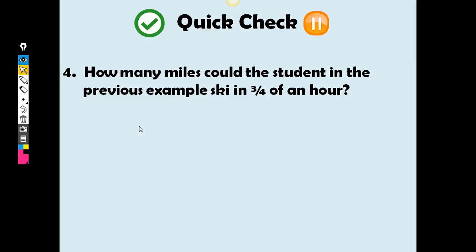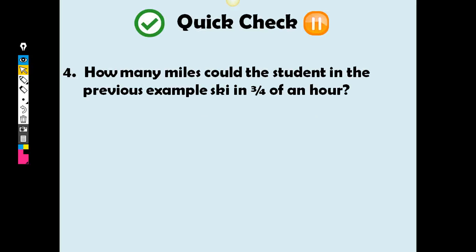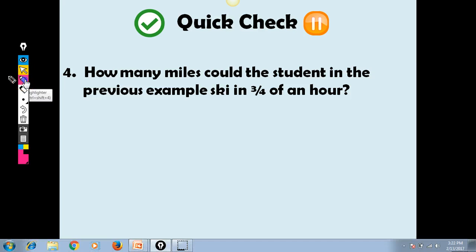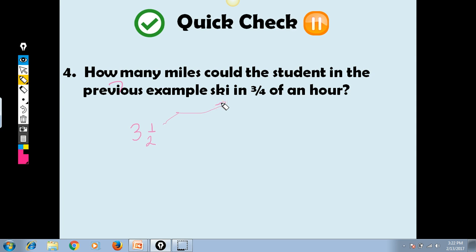Quick check: How many miles could the student in the previous example ski in 3/4 of an hour? So if we go back, 3.5 miles in 1 hour. Oops, all kinds of technical difficulties, I guess. So I have 3.5 miles in 1 hour, and they want to know how far we could go in 3/4.